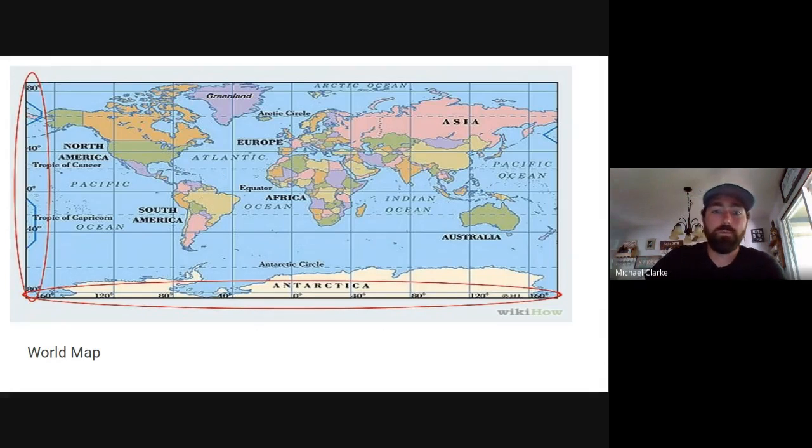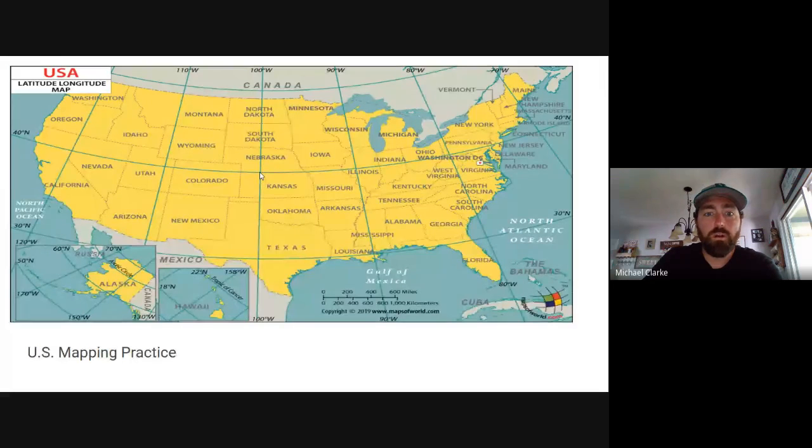So here's a good example of absolute location. If you look at this point right here, pretty much the border between Nebraska and Kansas, if you can follow my mouse, this absolute location would be 100 degrees west longitude. So this line runs north-south, west longitude, and 40 degrees north latitude, because it's north of the equator by 40 degrees and west of the prime meridian by 100 degrees. That's the absolute location of this point.